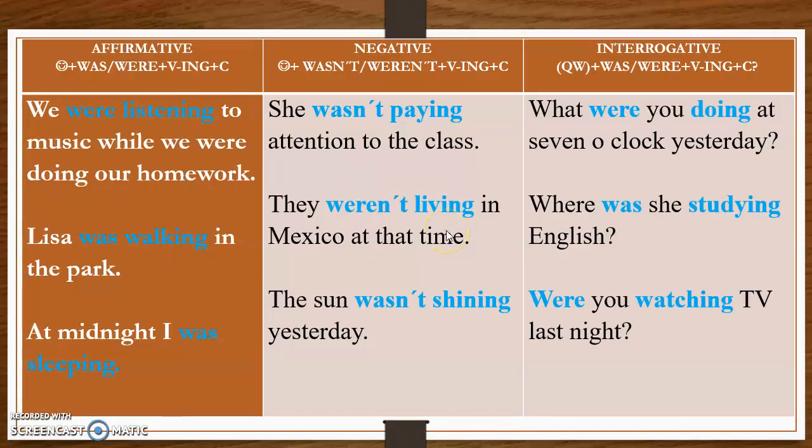Okay, as I was telling you, the grammar for this tense is totally easy. You are going to use the auxiliaries was and were. Remember, was for the singular. When you have a singular, you use was. When you have a plural, use were. And after that kind of auxiliary, you are going to use an ing verb form.